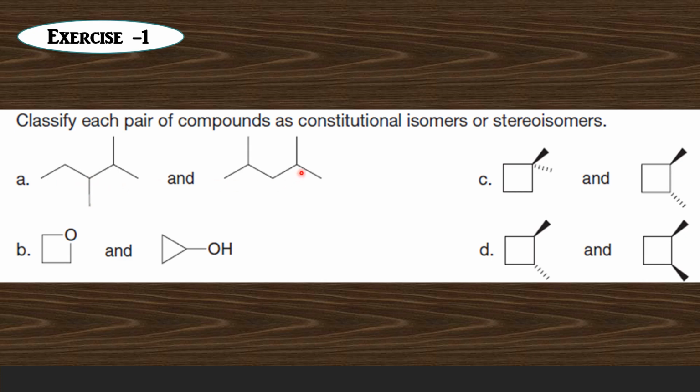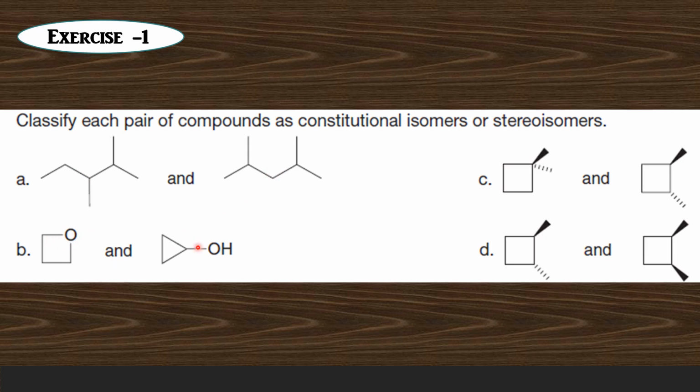Whereas here, instead of the methyl group being present in carbon number 3, it is there in carbon number 4. Therefore this molecule is 2,4-dimethylpentane. So these two molecules are differing from each other in the connectivity of atoms. Therefore these are structural isomers.